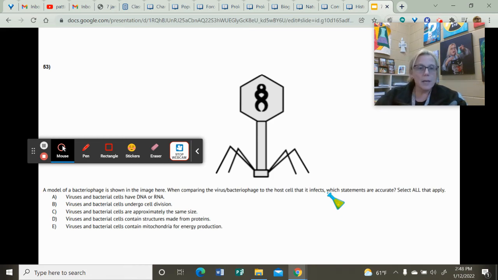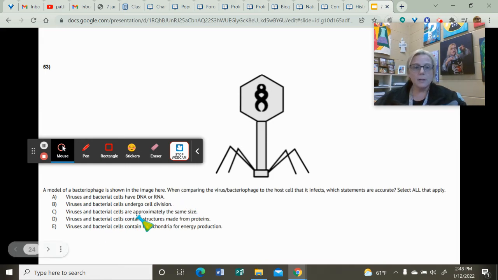Okay, B, viruses and bacterial cells undergo cell division. Okay, this is not an accurate statement. Viruses do not reproduce, they do not go through cell division. So that is not an accurate statement, meaning you would not check that.